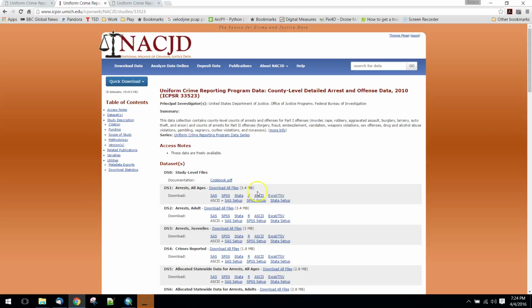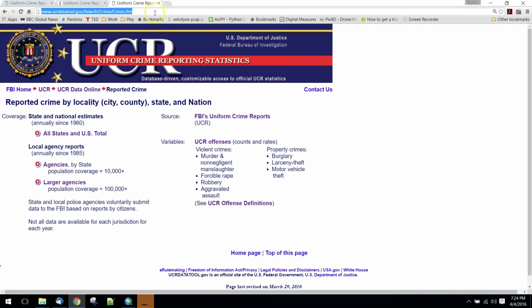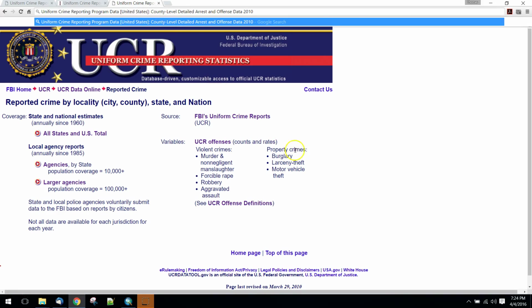But there's a group that's gone through the trouble of aggregating all of that data at the county level for you. This comes from the National Archive of Criminal Justice Data right here. And to find that, what I've done is created a query that you can just type into Google. So this is Uniform Crime Reporting Program Data, County Level Detailed Arrest and Offense Data, and then a year. So I'm looking at 2010.